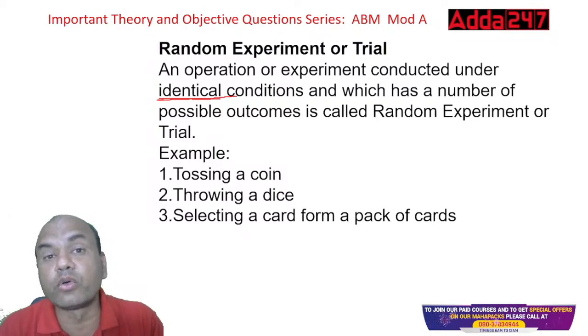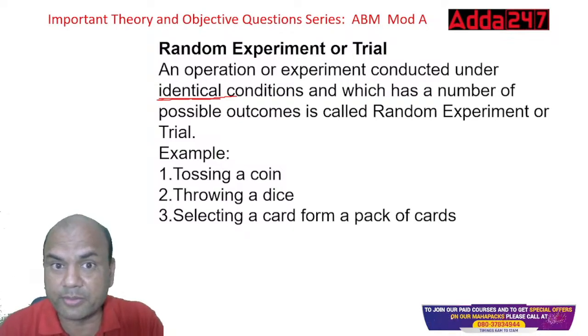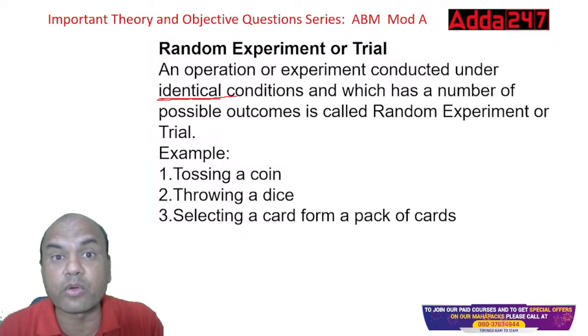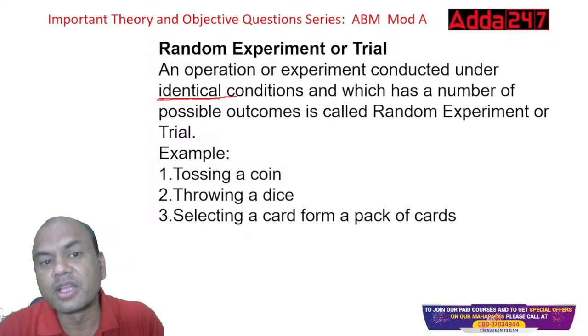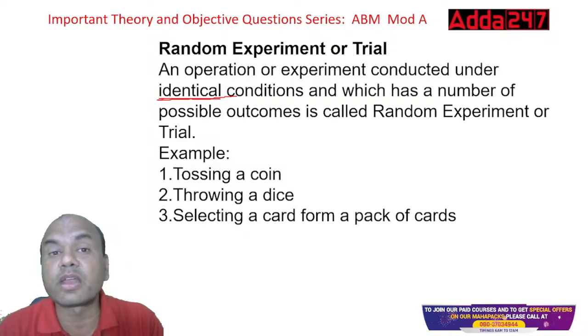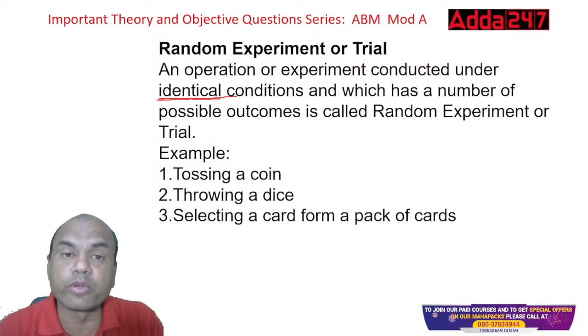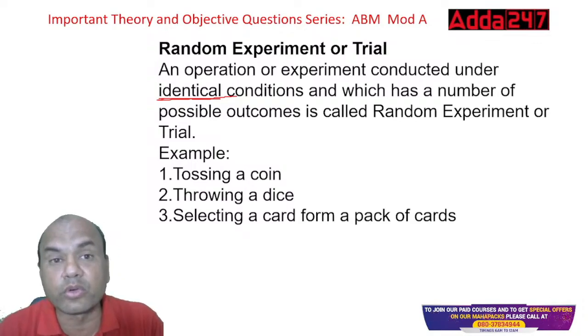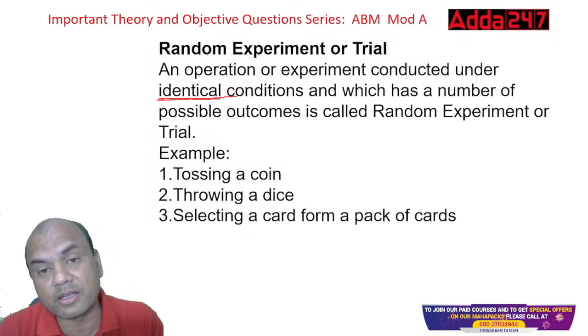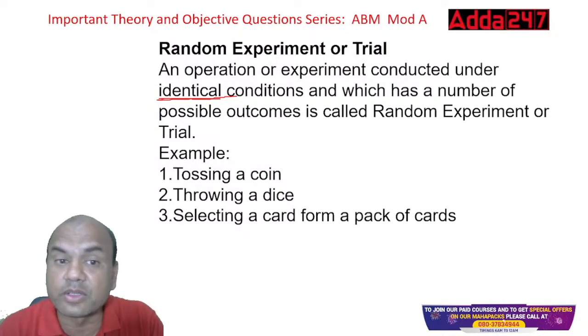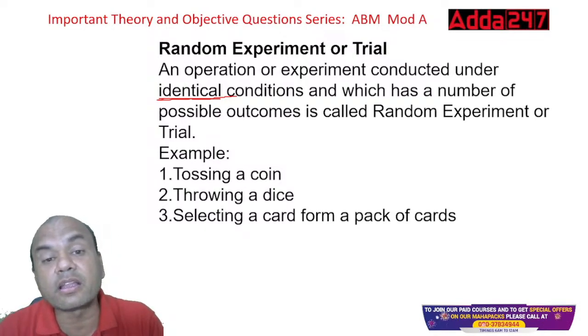When we designed a COVID vaccine during the COVID time, India was the first country to design such a huge mass scale of COVID vaccine. How did we do it? Identical conditions. Whatever the symptoms of COVID, whatever the qualities of that microbe, similar conditions were created in the lab, and then the vaccine was tested. That is known as identical. Chandrayaan, how did it succeed? Identical conditions were first created in the lab.